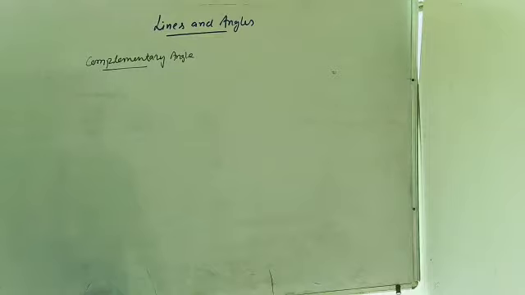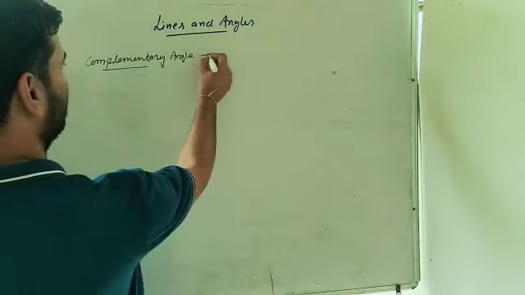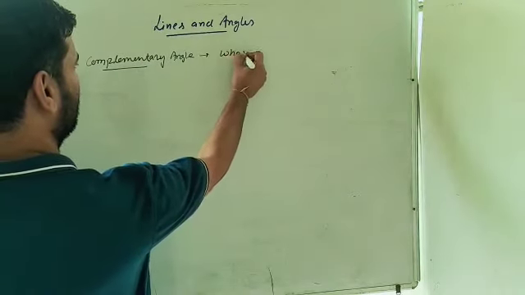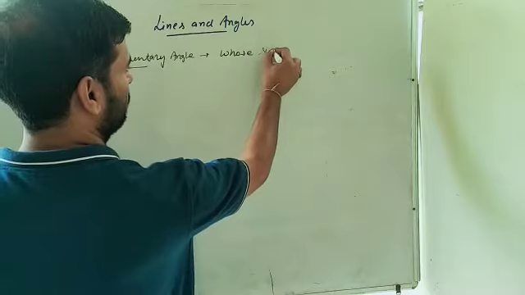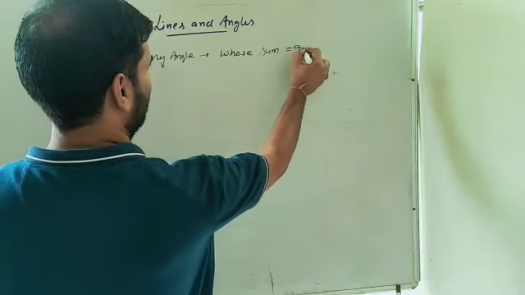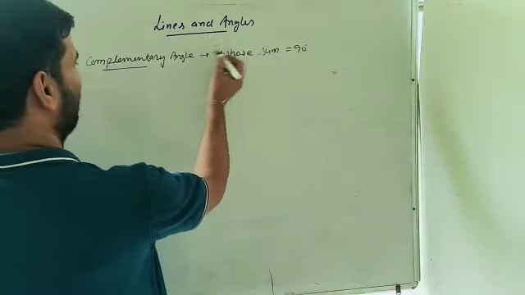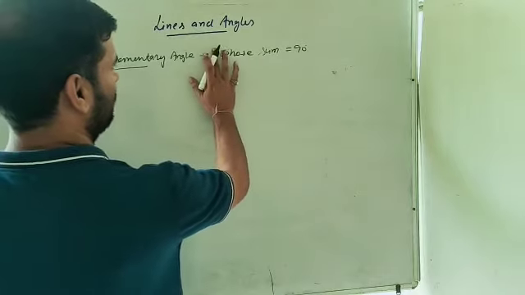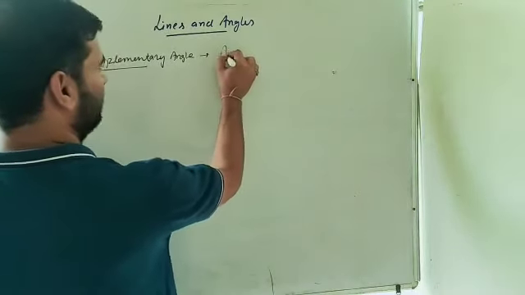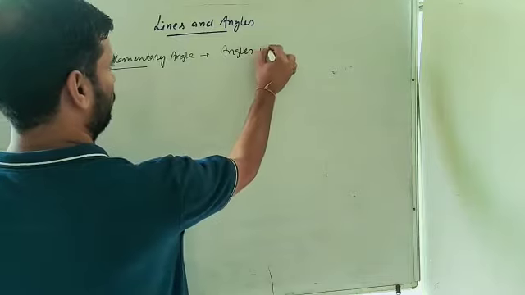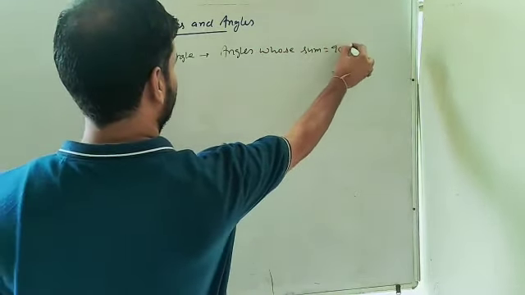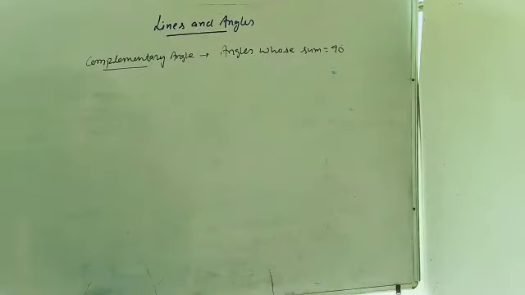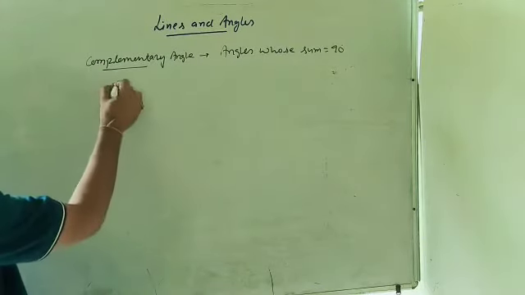Complementary angles क्या होते हैं? Complementary angles whose sum is equal to 90 degree. So pair of angles whose sum is equal to 90 degree is known as complementary angle.